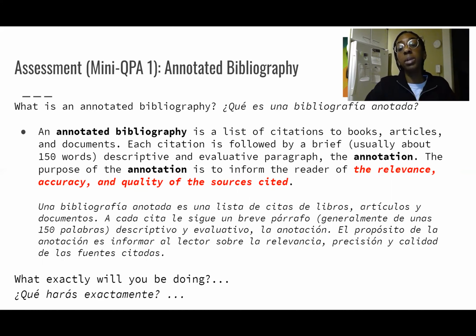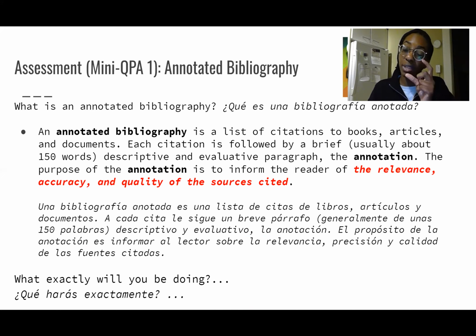An annotated bibliography is a list of citations to books, articles, and documentations. It can be a variety, or you can pick and choose which one, right? And in this case, we're looking at articles online. Each citation is followed by a brief, descriptive, and evaluative paragraph, which is known as the annotation. Lastly, the purpose of the annotation is to inform the reader of the relevance, accuracy, and quality of the sources cited. So this is exactly what you're going to be doing today.